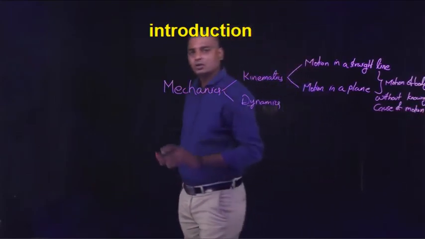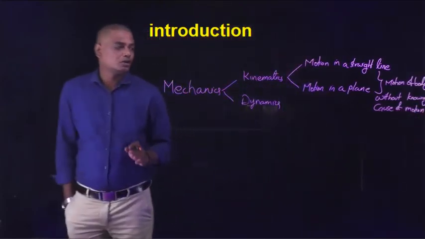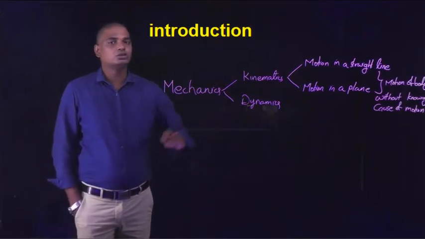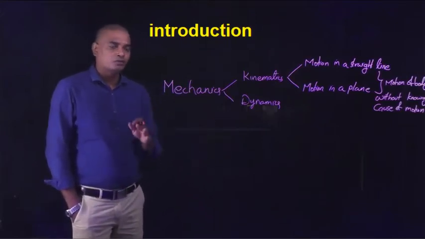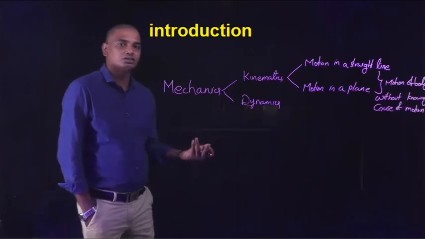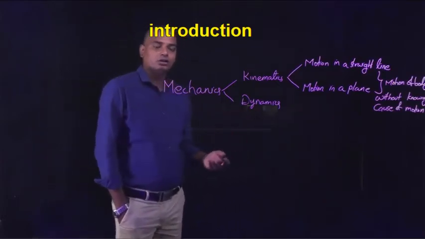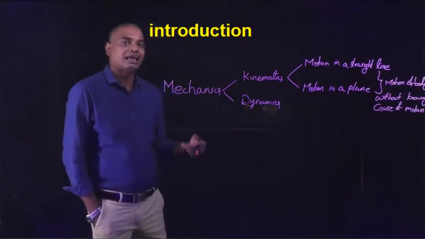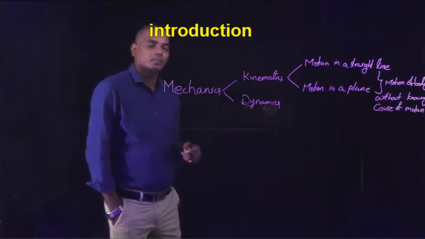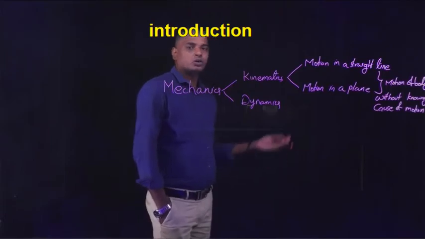That means, what is the main cause that sets the body into motion, from rest to motion, from uniform velocity to change in velocity, how the body is moving with a different velocity, or how the body is moving with an acceleration, and when a body is thrown upwards.